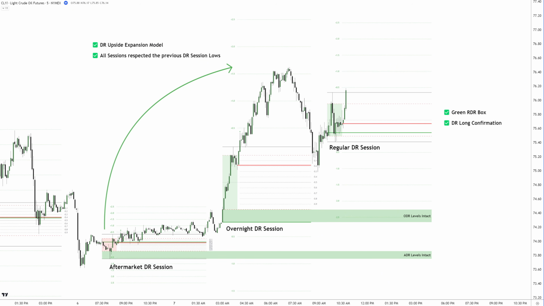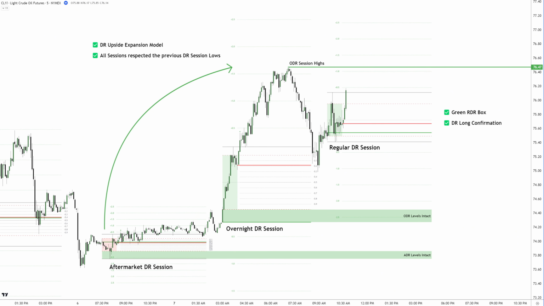With the confirmation candle, we still haven't taken out the ODR session highs, which is something we ideally want to see to complete the DR upside expansion model. This makes the ODR highs a potential target for the session, and just above that, we have the plus 1.5 standard deviation level as well.